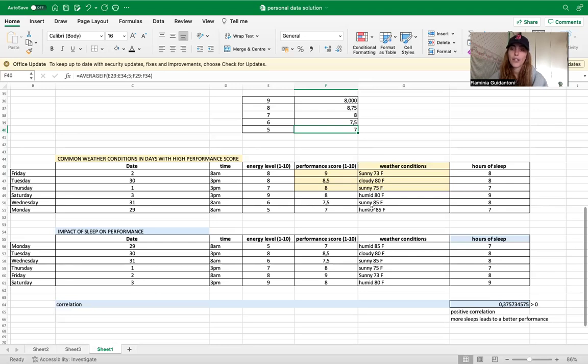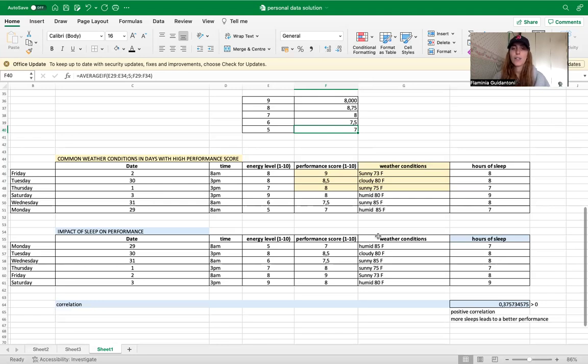Also compared to what I'll call the worst days of my performance, in which there was more humidity and higher temperature, as you can see here, 80 Fahrenheit, 85 Fahrenheit, and 85 Fahrenheit being humid and sunny. So from this data, I can already tell that I perform better when it's a beautiful, sunny day, not high in temperature.